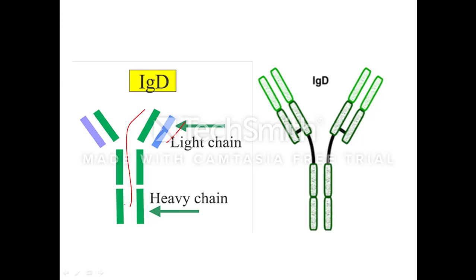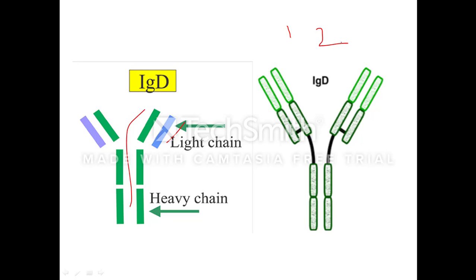The average serum level is around 0.03 milligram per ml, and it has a half-life of around 3 days. It can survive only for 3 days, and it has 2 subclasses, just like our IgA1 and IgA2. Here you have IgD1 and IgD2.